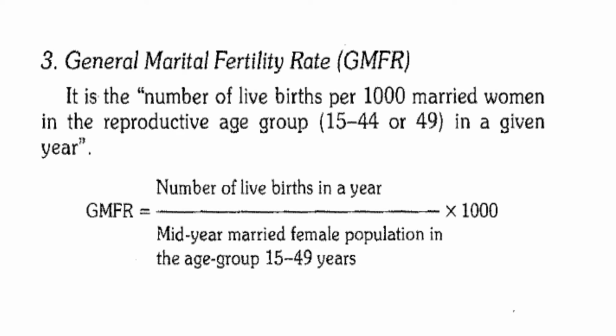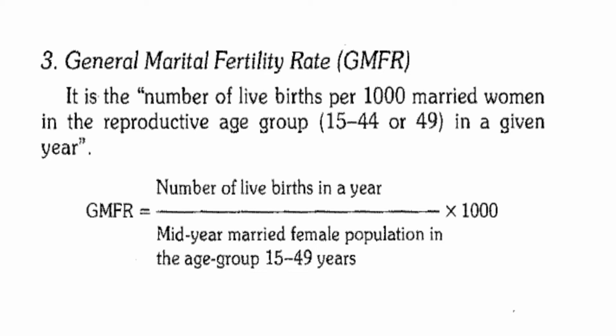General marital fertility rate, GMFR. It is the live birth per thousand married women in the reproductive age group 15 to 44 or 49 in a given year. It is better than general fertility rate because married women who are exposed to risk of childbearing are included in the denominator.